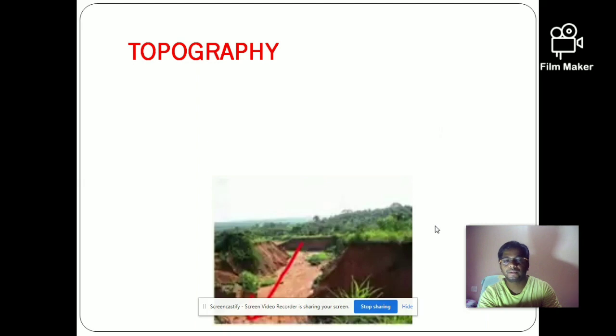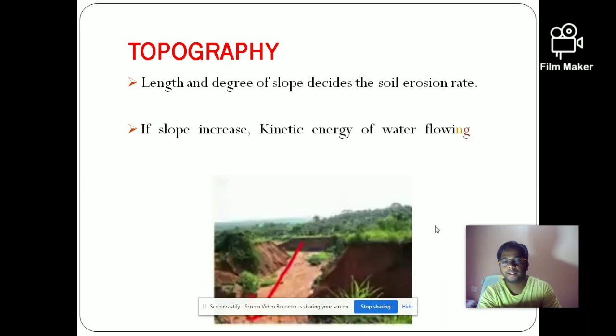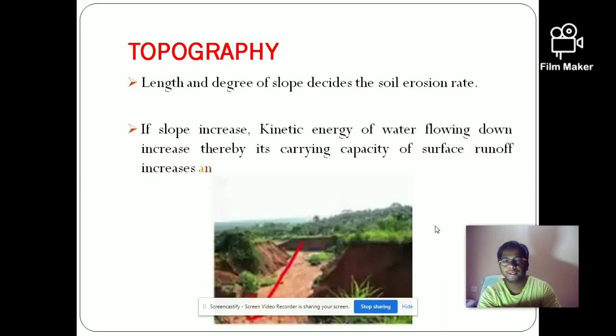Then the next factor is topography. Topography refers to the length and degree of the slope. The length and degree of the slope also decide the soil erosion rate. If the slope increases, the kinetic energy of the water flowing down also increases, with which it will carry more soil from uphill to downhill. Thereby, soil erosion will be influenced. In this way, the length and degree of the slope also affect soil erosion.